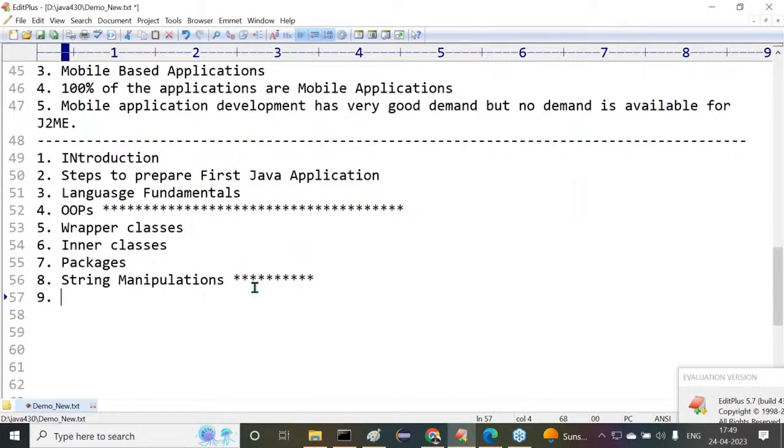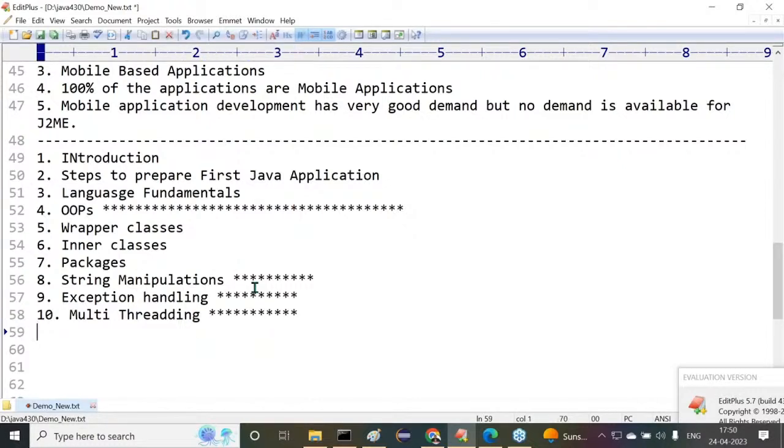Then after this, string manipulations. Next one we need to go with is exception handling. This is also another important one. After exception handling, next one is multi-threading. Multi-threading is also another important one. After multi-threading, next one is IO streams.